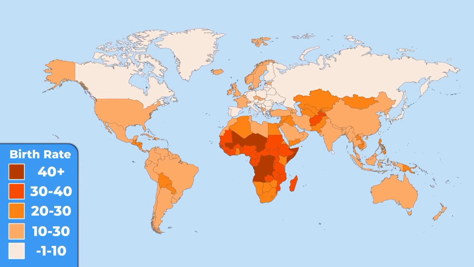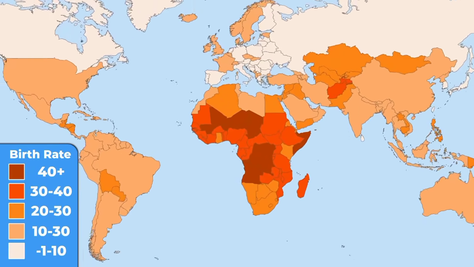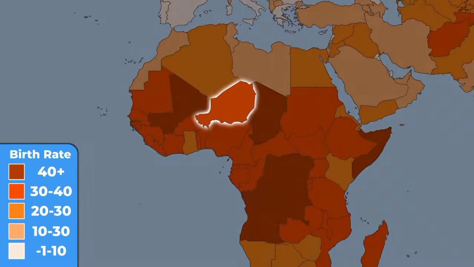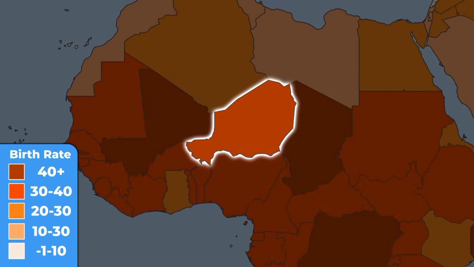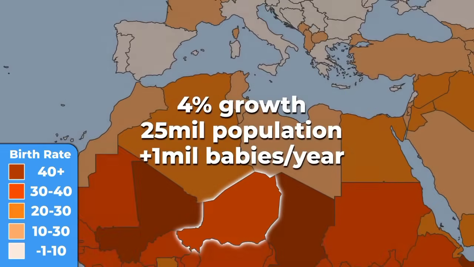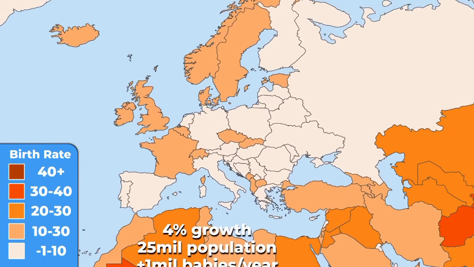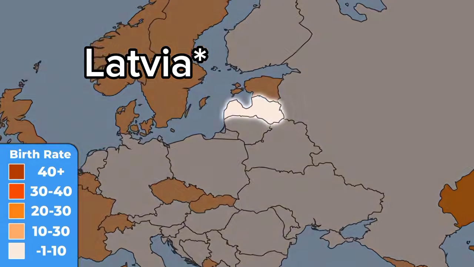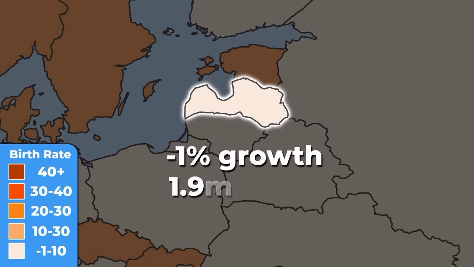Niger is the fastest growing one, with a growth of 4% every year, which means more than 1 million babies with its only 25 million population. Meanwhile, Europe is slowly going extinct, with many of its countries having negative population growth. Latvia, as the worst of them all, is shrinking by 1% every year.